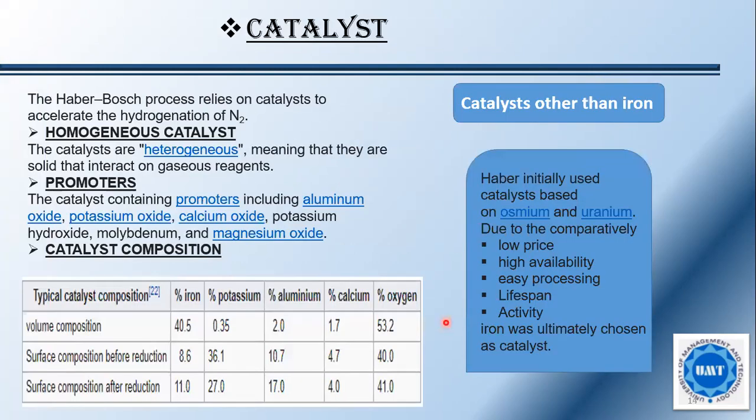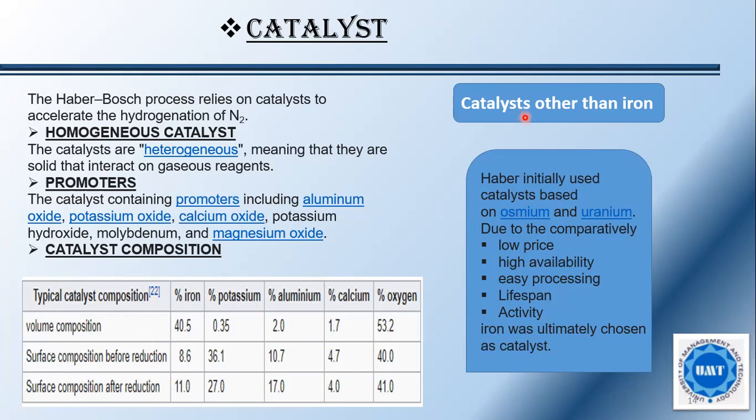So, what are the catalysts that are used in this reaction? The Haber-Bosch process relies on a catalyst to accelerate the generation of ammonia. It is a heterogeneous catalyst, meaning a solid that interacts with the gaseous reagents. Heterogeneous catalysts are those in which the phases of the reactant and the catalyst are different. Here we also use a promoter. The catalyst containing promoters includes aluminium oxide, potassium oxide, calcium oxide, etc. And the catalyst composition which is used in this process is as follows.